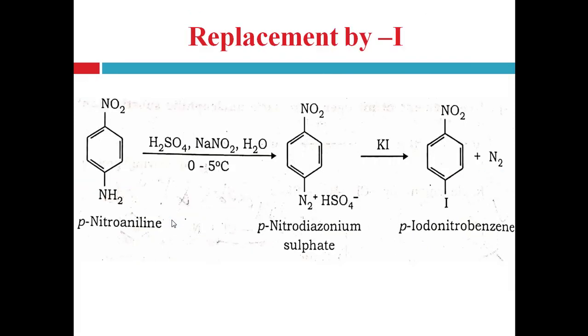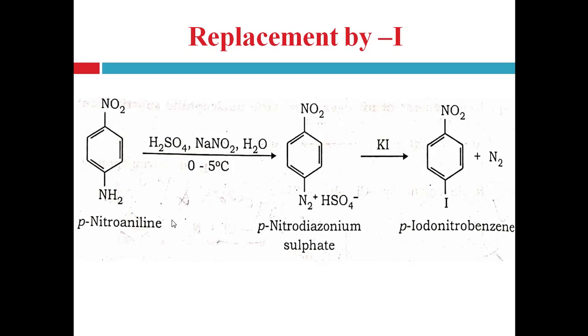Next is an example of replacement by iodine, or iodide group. So, conversion of para-nitroaniline to para-iodonitrobenzene, right? First of all, para-nitroaniline undergoes a diazotization reaction with the help of NaNO2, sulfuric acid, water, that is aqueous condition, and in cold condition, that is 0 to 5 degrees Celsius temperature.